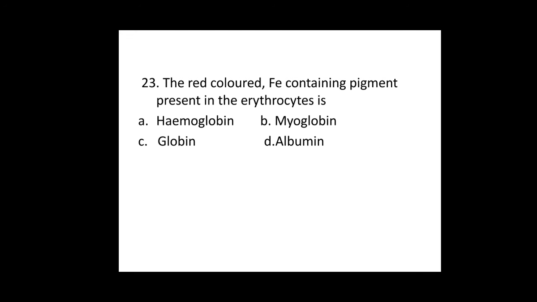23rd, the red colored, Fe stands for iron, iron containing pigment present in the erythrocytes. Erythrocytes means RBC cells. Option A, it is hemoglobin. So 23rd, the answer is hemoglobin.